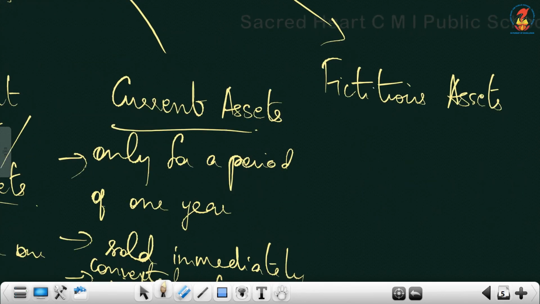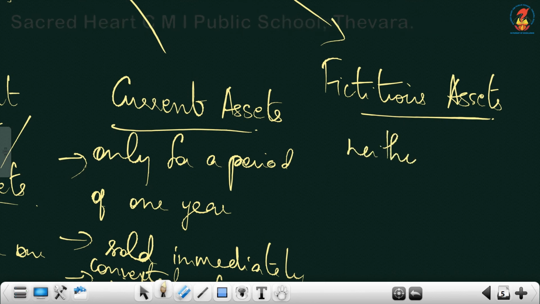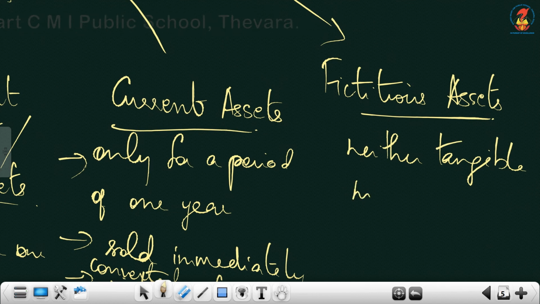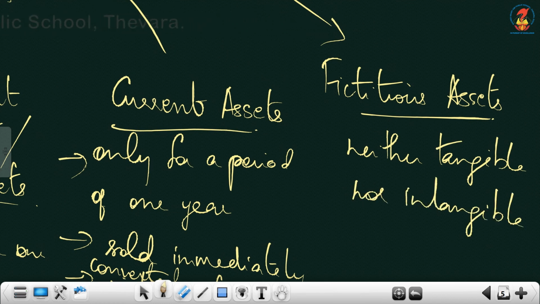Fictitious means they are not real assets. That's called fictitious. They are neither tangible nor intangible. Then what are they? Neither tangible nor intangible. So, basically, they are not real assets.